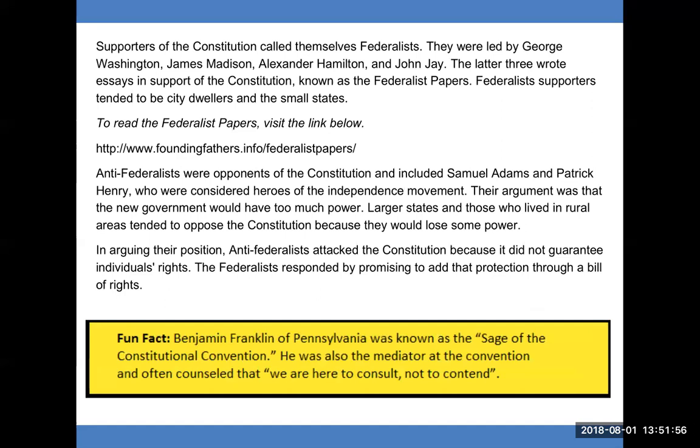Fun fact, Benjamin Franklin of Pennsylvania was known as the Sage of the Constitutional Convention. He was also the mediator at the convention and often counseled that we are here to consult, not to contend.